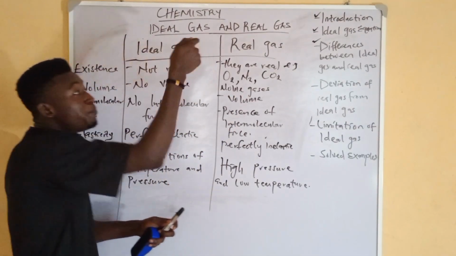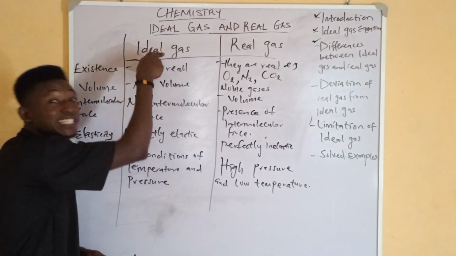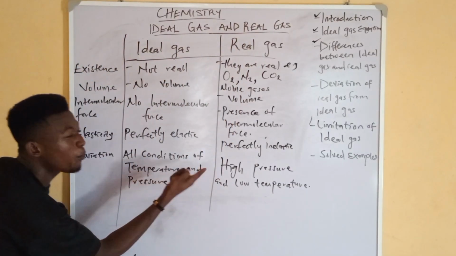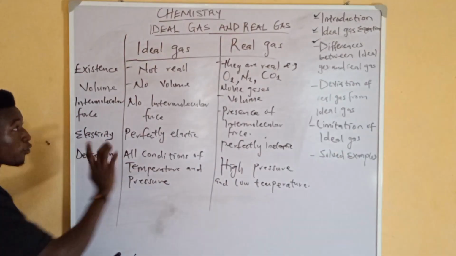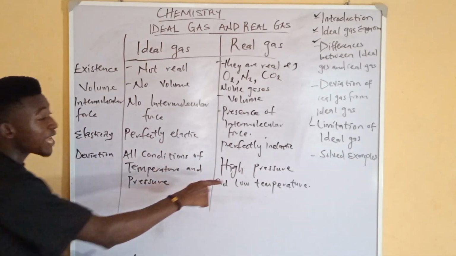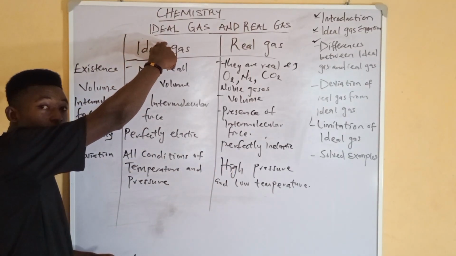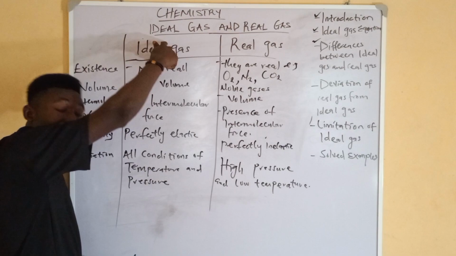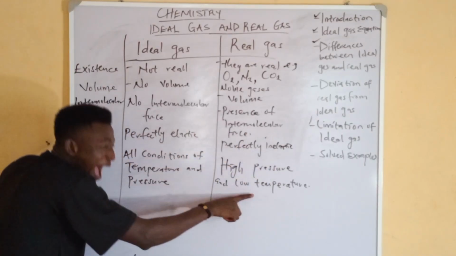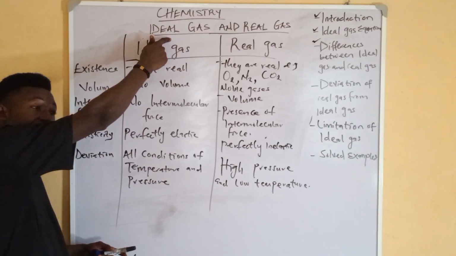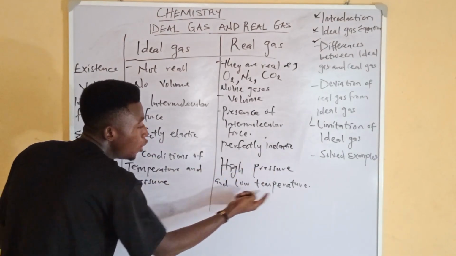So the condition at which real gas behaves like ideal gas is low pressure. At high pressure, they deviate from ideal gas. They don't behave ideally. But at low pressure, they behave like ideal gas. Do you understand now? Low pressure, high temperature, they behave like ideal gas. But they deviate from ideal gas at high pressure, low temperature.